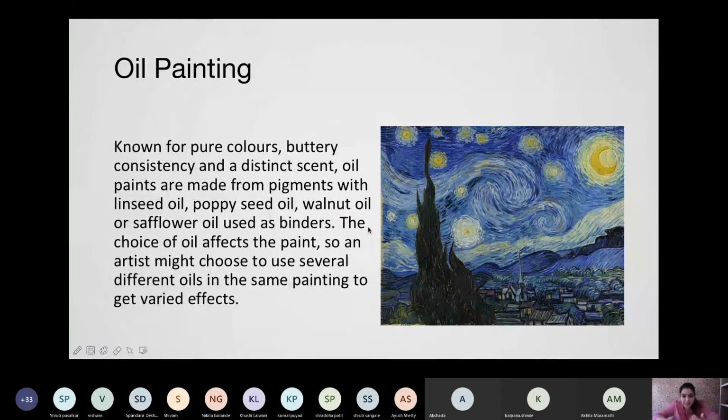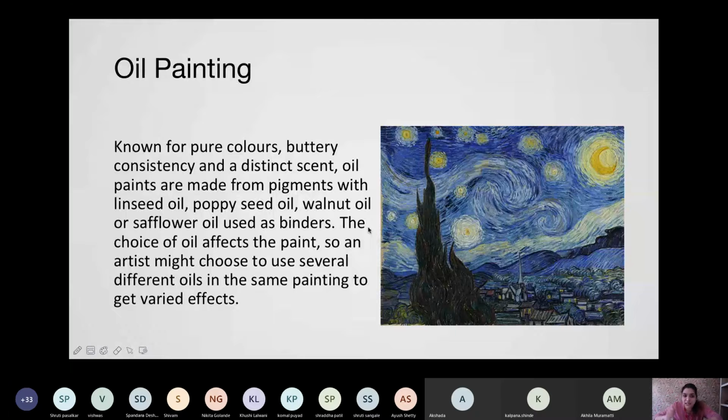These are different types of mediums, and there is no limit to using them as a single medium or a mixed medium. I'm sure everyone is aware of these terms, so it's not just related to fashion; it's all about coloring, or taking a tour about the mediums or colors we use. To start with, the first is oil painting. I'm sure you must have heard about it many times. Known for pure colors,